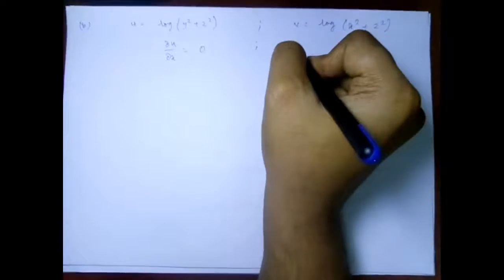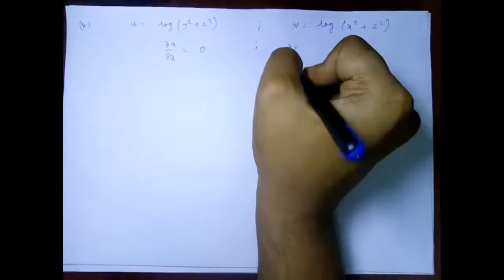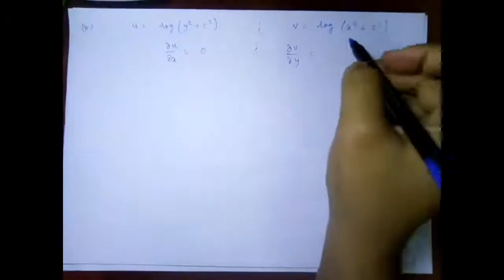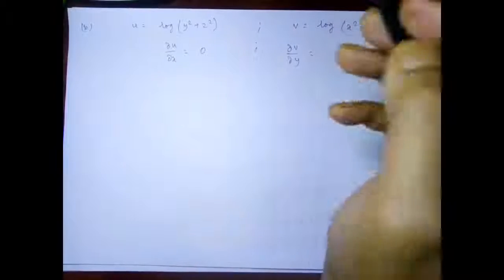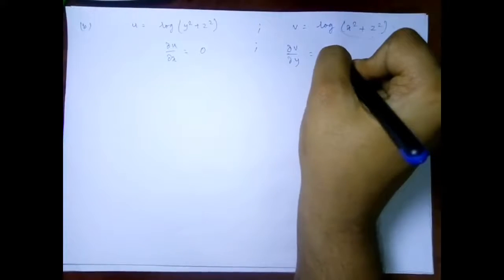And again del v by del y, differentiation with respect to y, none of them are y terms, so we'll again have a 0 term.